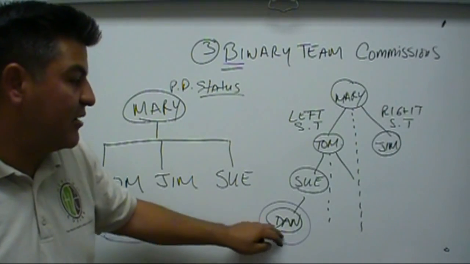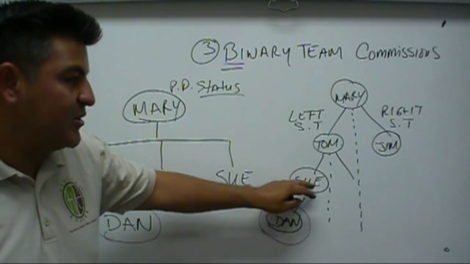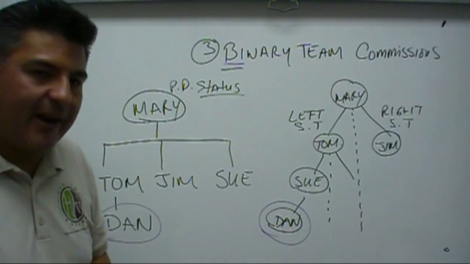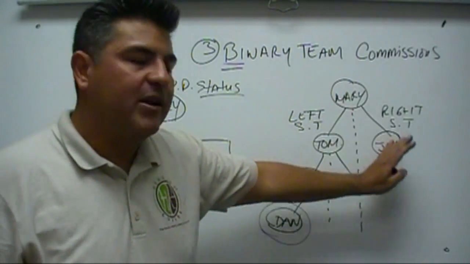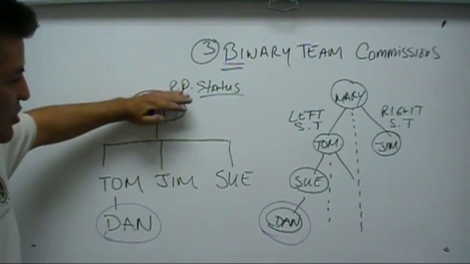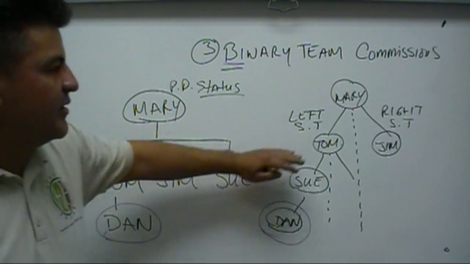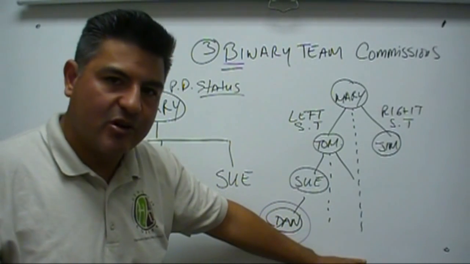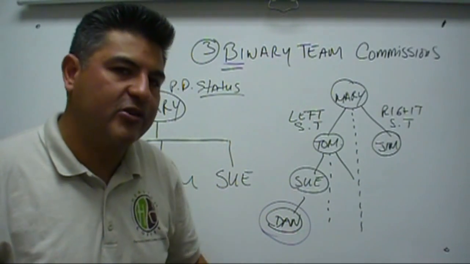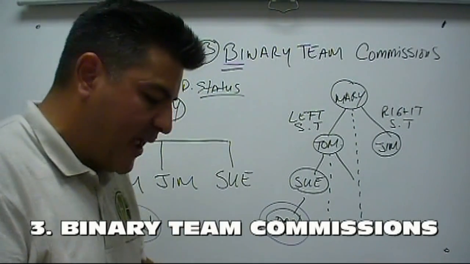Understand that Dan does not know Sue. The same thing, Sue does not know Tom, all right? So that's what you call a binary structure. This is a personally enrolled structure. This is a binary structure, okay? Very important to understand.